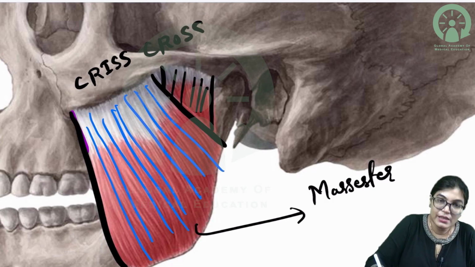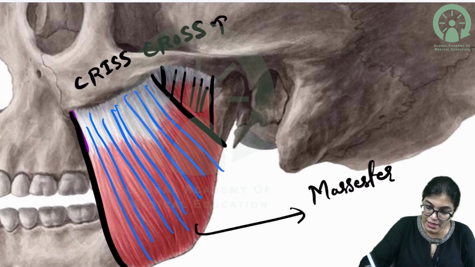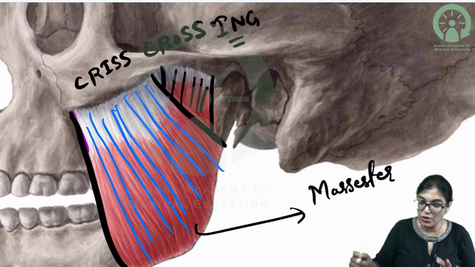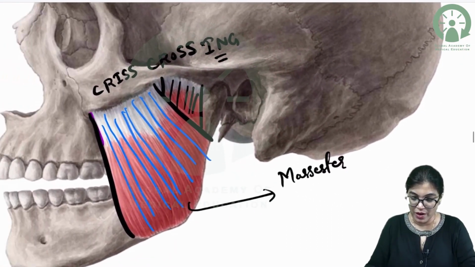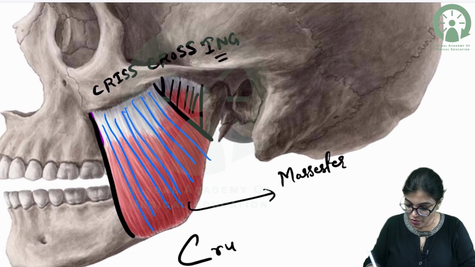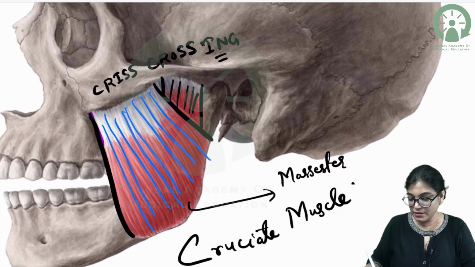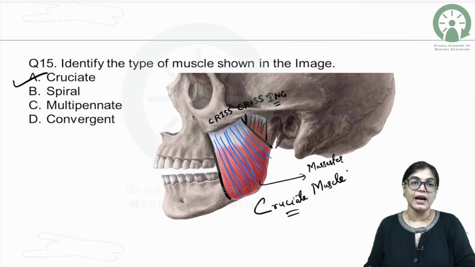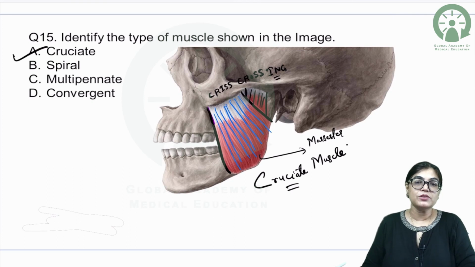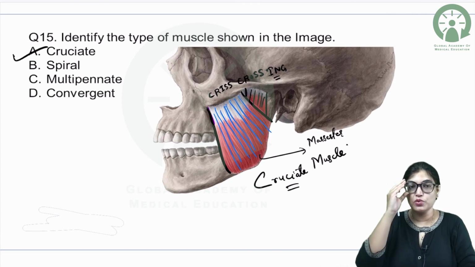They are crisscrossing each other. So this becomes an example of cruciate muscle fiber. So what is the best answer for this muscle fiber? This became an example of cruciate muscle fiber. So the correct answer will be cruciate. A is the correct answer. Identify the type of muscle shown in the image. The correct answer is cruciate.